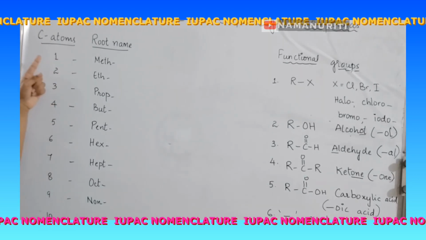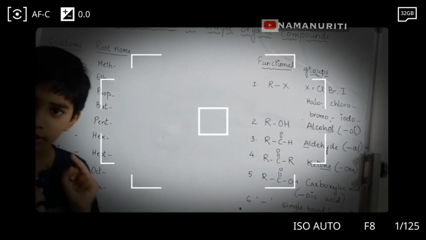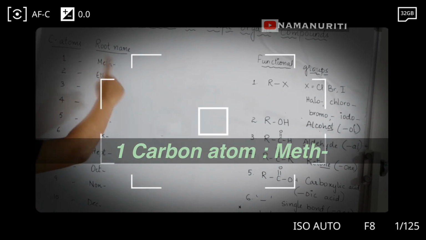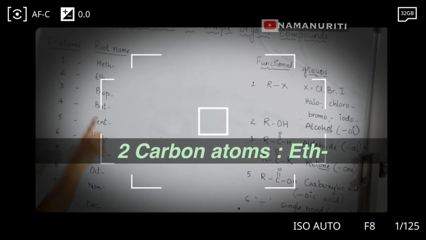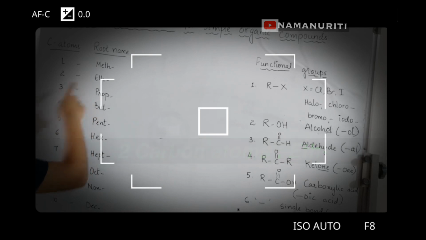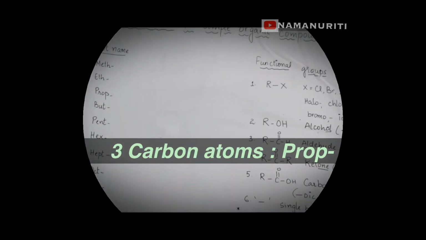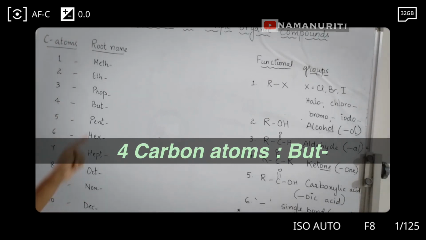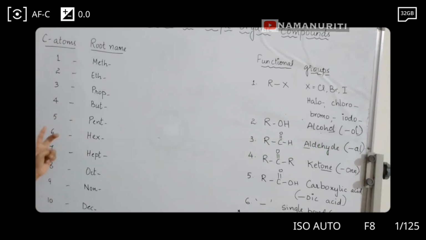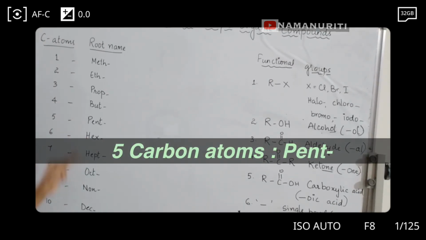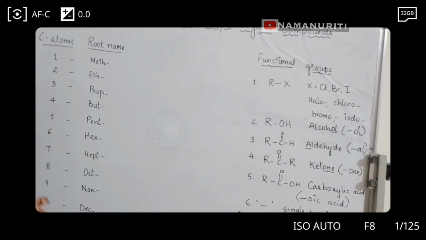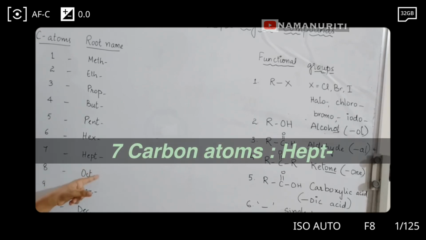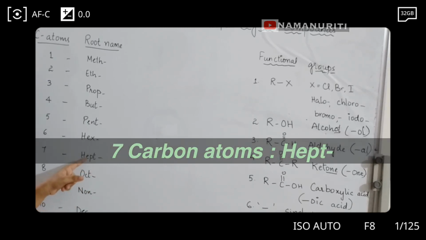These are carbon atoms. There are certain names for them. Like 1 carbon atom means meth. 2 carbon atoms means eth. 3 carbon atoms means prop. 4 carbon atoms means but. 5 carbon atoms is pent. 6 carbon atoms hex. 7 carbon atoms is hept.